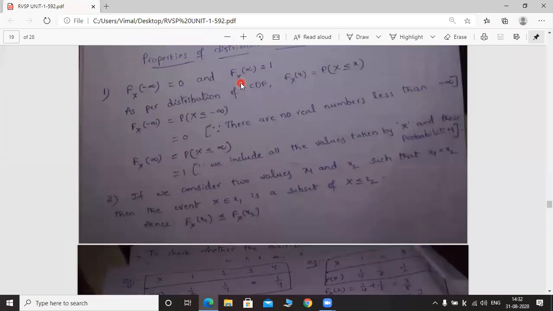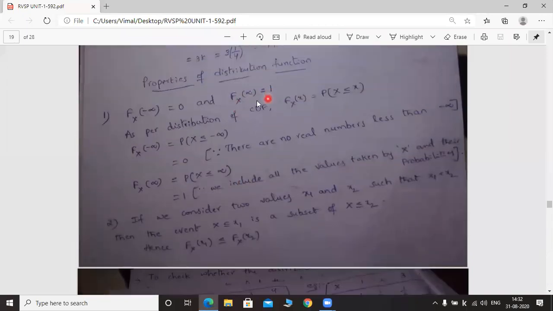Next, see the next one. Capital Fx of infinity is equal to 1. Capital Fx of infinity is equal to probability of capital X less than or equal to infinity. Here also we have two cases. What are the cases? Capital X is less than infinity, capital X equal to infinity. Two cases. So separate the cases.